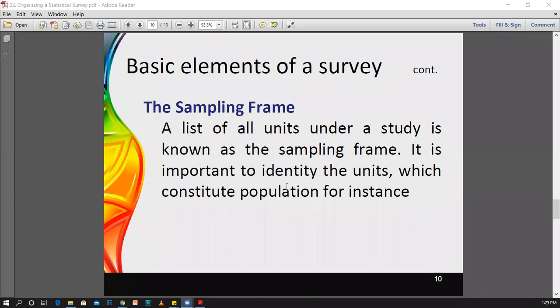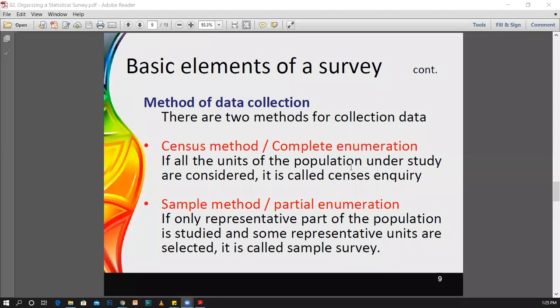It is important to identify the units which constitute the population. Therefore, if we are going for a study, the list of all the units under the study is known as the sampling frame. Now we will discuss the method of data collection.